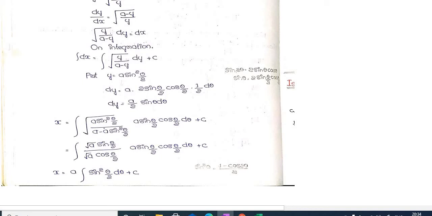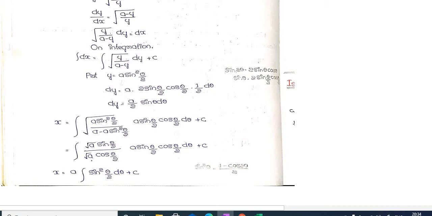Next, √a and the square root of sin² becomes sin. Here take a common, and write the separate root for this. Here we have 1 − sin², and 1 − sin² is cos², the root of which is cos. This term stays as it is, plus c.